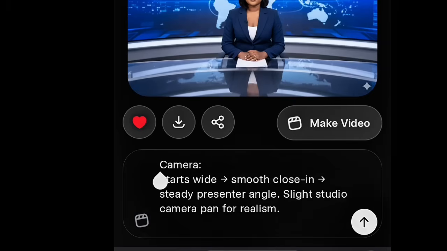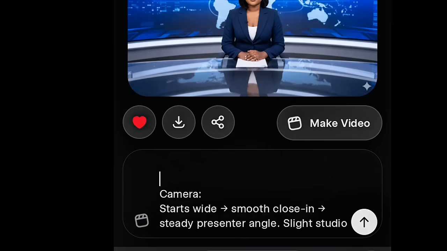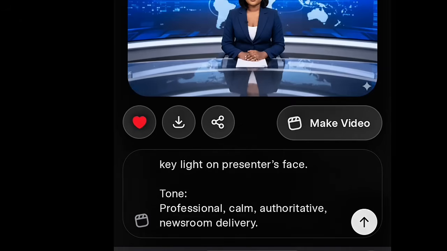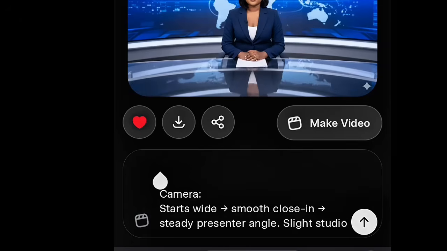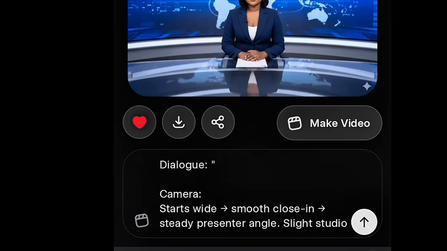So over here now in Grok AI, for us to drop what this avatar will say, we have to drop it up before the camera and before the tone, before the lighting. It has to come up. And we need to put dialogue, very important. Don't forget to put dialogue. Then you open a semicolon. You open a semicolon this way, and you have to open a quotation mark. A quotation mark, which is this dot here, this particular one here, you have to open it. If these things are not there, your avatar cannot talk.